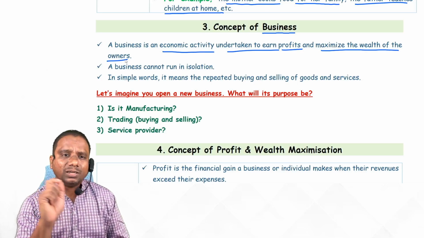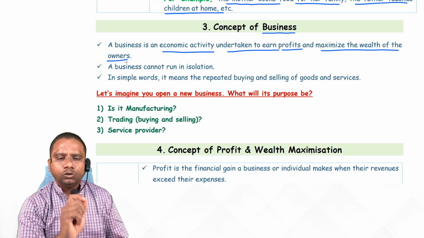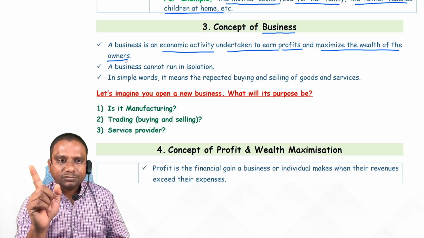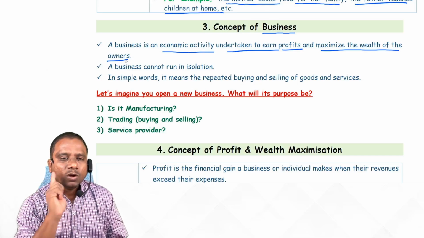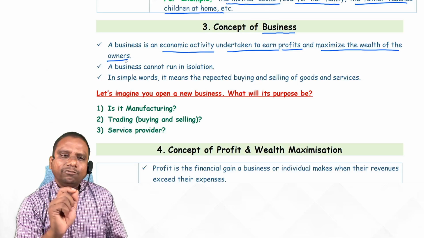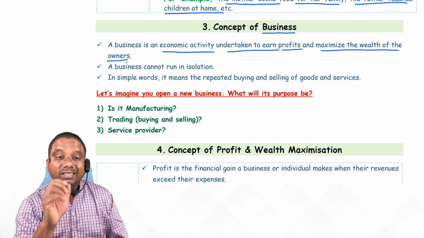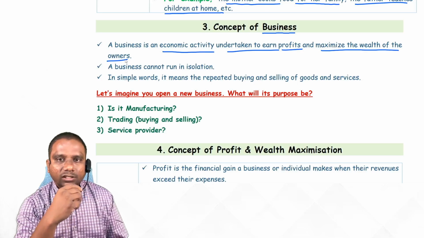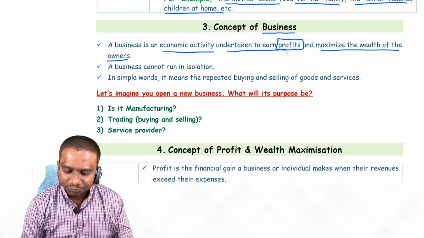Just close your eyes and observe how many businesses you can visualize. As many businesses as you visualize, just ask them. If you get a chance, ask them how much profit they are earning. What is your objective of doing this business? Are you doing this business free of cost? That means no profit? No, they generate some revenue, and out of that they get some profit. The first and foremost objective of any business is to earn profits, students.